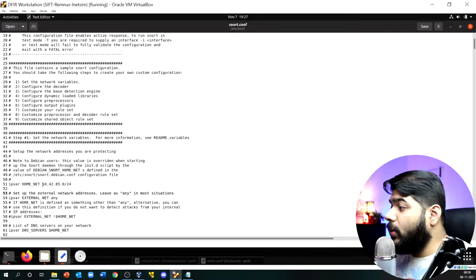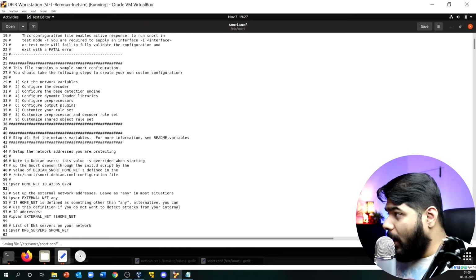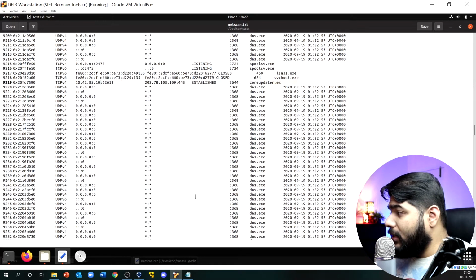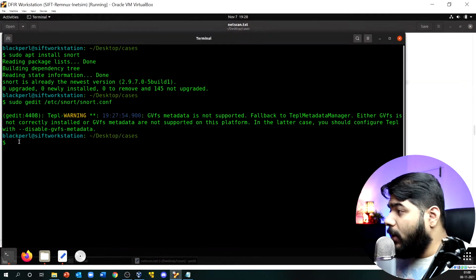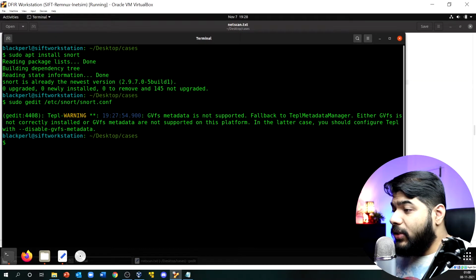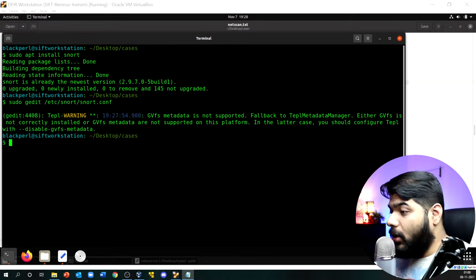Okay, so you just need to change this particular IP address in this particular file. Since it is changed already in my configuration, I do not need to do anything else. I'll close that up and go back to my terminal. Now, one important step at this point is to check whether your snort is actually working properly or not.